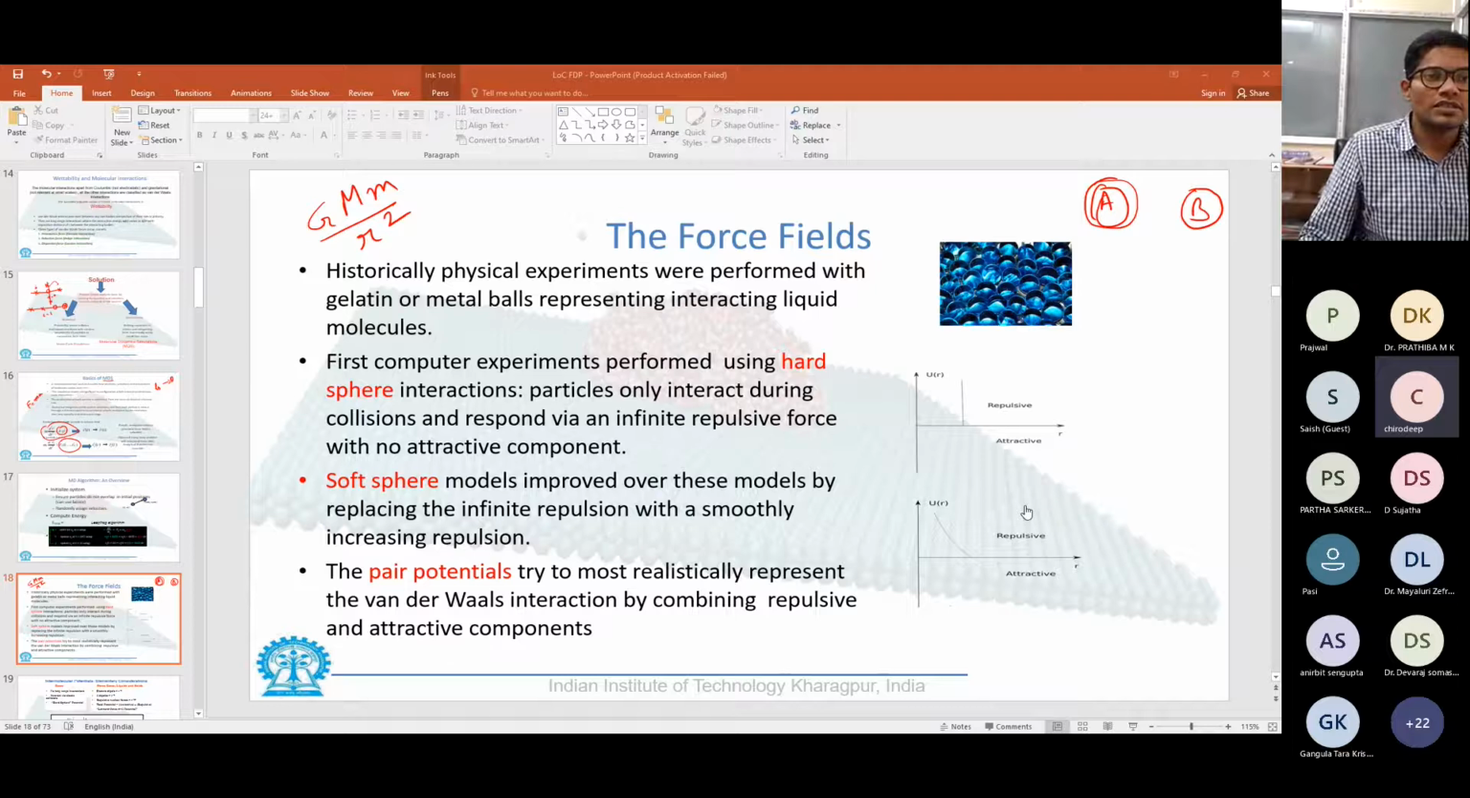Sorry, give me a second to mute Sanatan. I think there was some. 298. Okay.